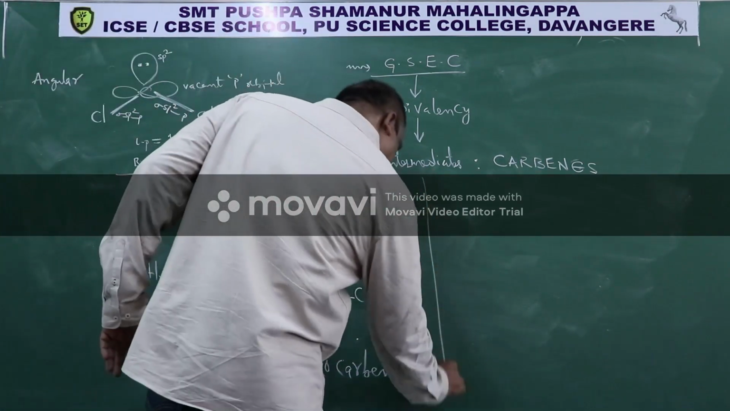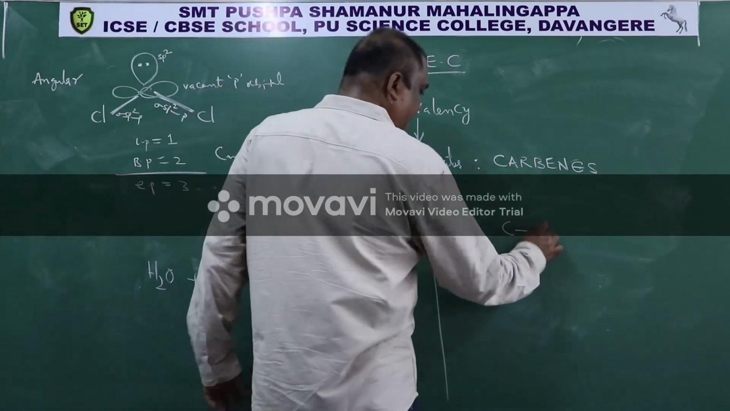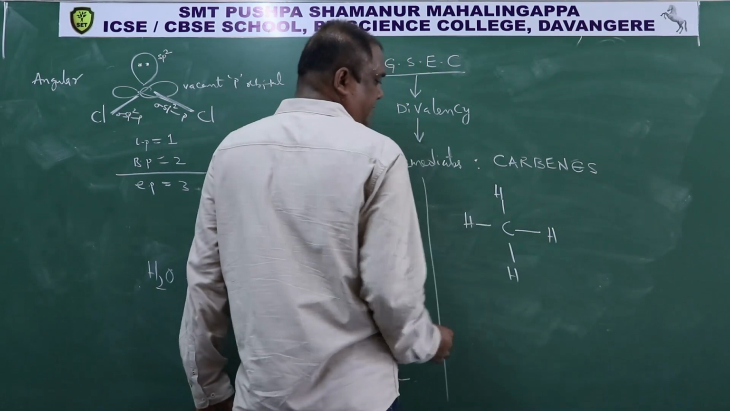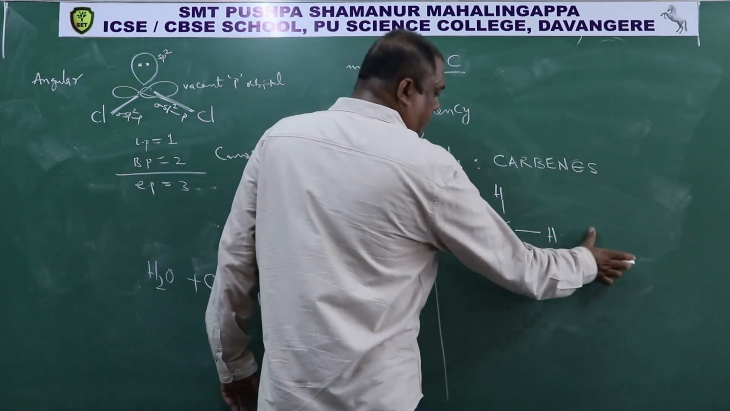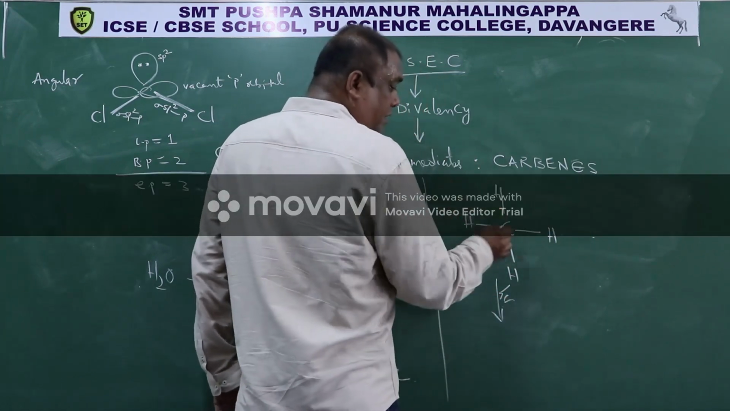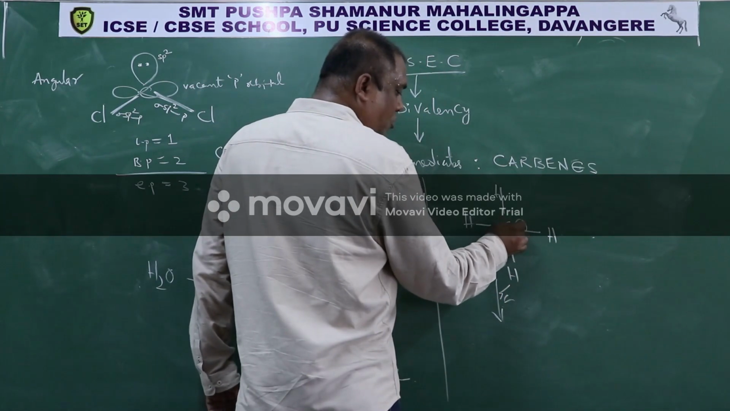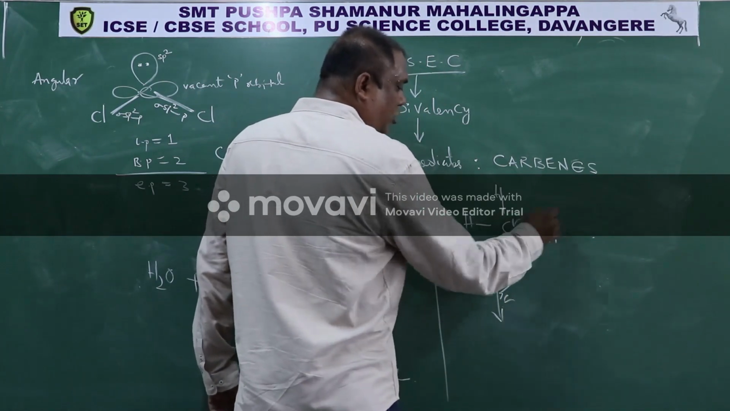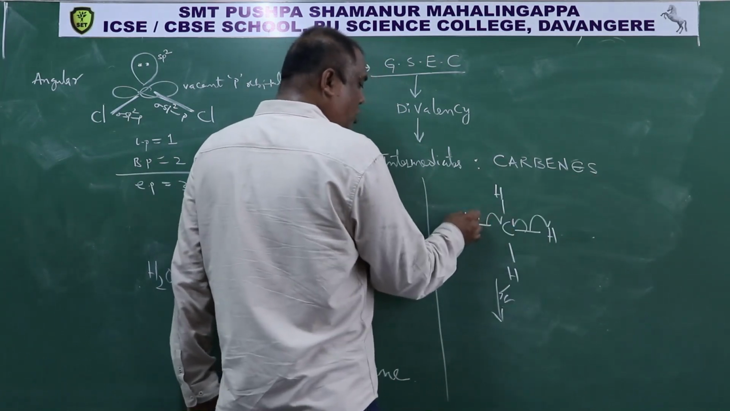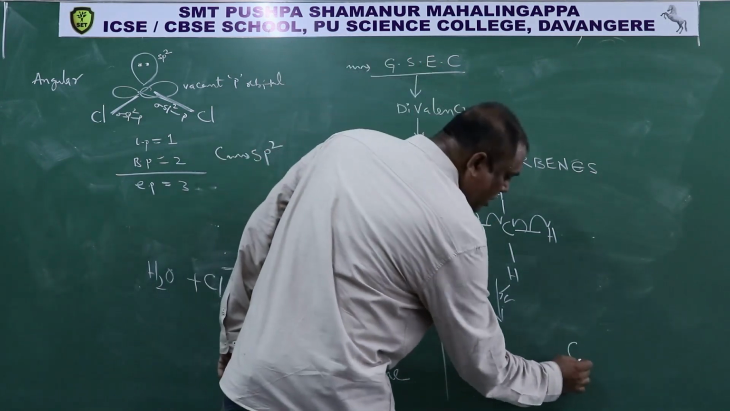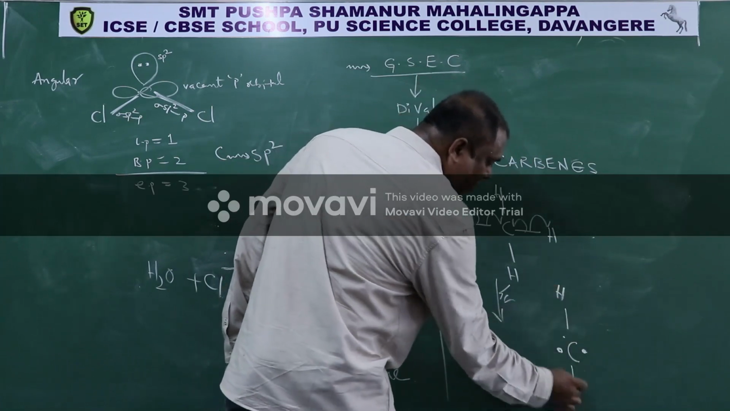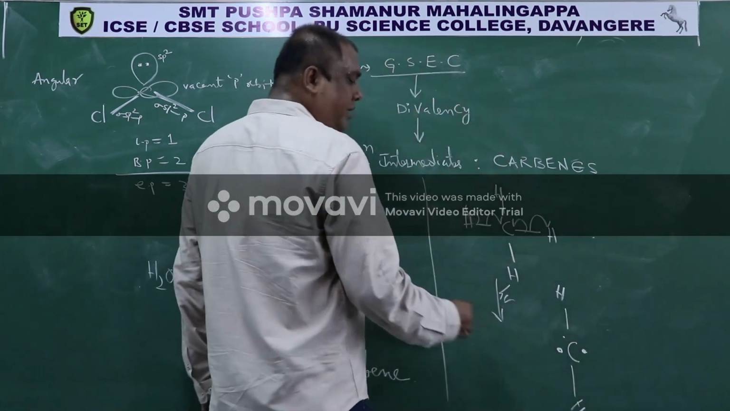Now, if you see another type, say now this is hydrogen, hydrogen, hydrogen, hydrogen, it is methane. When it is subjected to light, then this undergoes homolysis, means carbon's electron go on to carbon, hydrogen's electron go on to hydrogen. So now this is an unpaired electron, this is an unpaired electron, this is bond with hydrogen, this is bond with hydrogen. So this is also carbene.